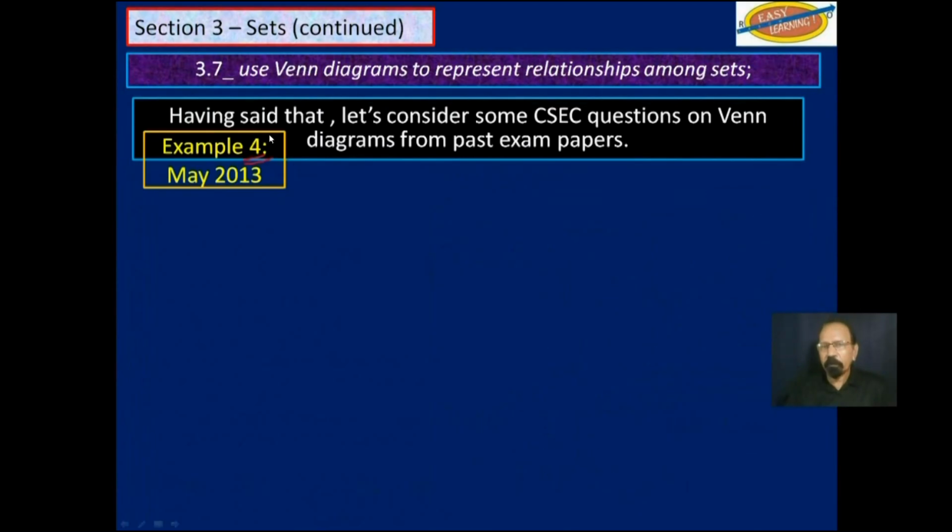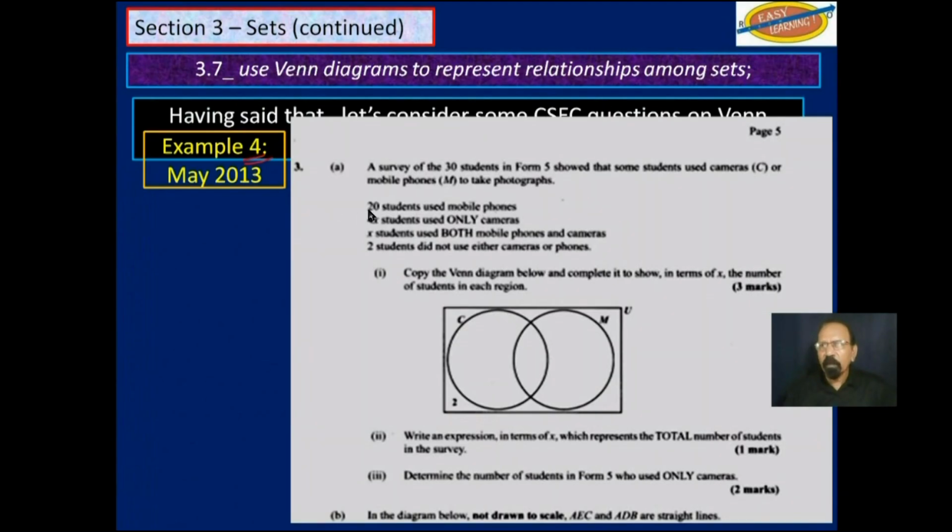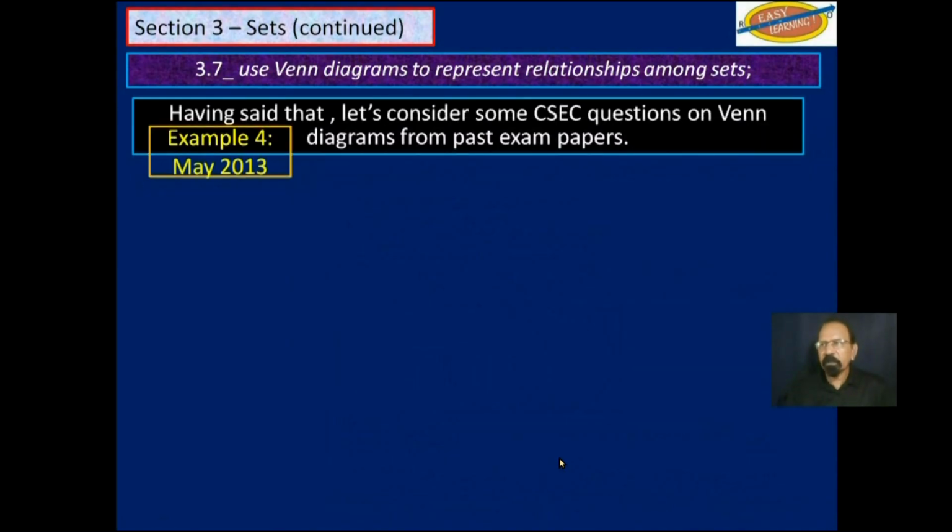Example 4. Again, you have some data given up here. You're given a Venn diagram. 3 marks there, 1 mark here, and 2 marks there for the various parts. Let's look at that closer.